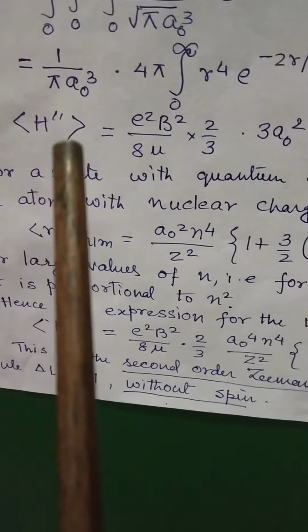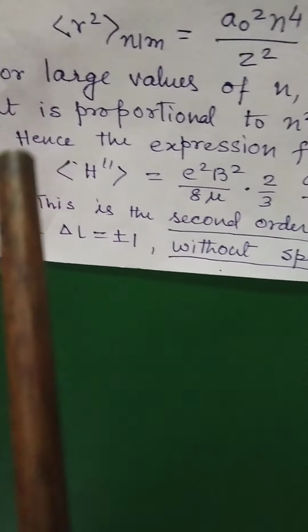For large values of n, that is for highly excited states, it is proportional to n square.